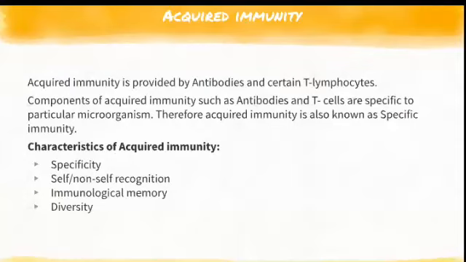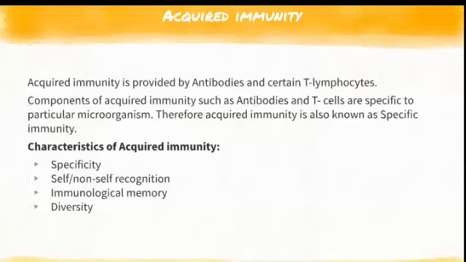What are the characteristics of acquired immunity? Specificity: they will have a specific immunity towards a specific microorganism. Self or non-self recognition: they will recognize what is self and what is non-self, that means what is our own body cell and what is a new bacteria or microorganism. Immunological memory: they will keep it in our memory. This is how vaccination works.